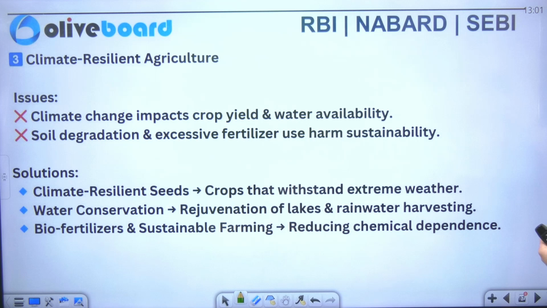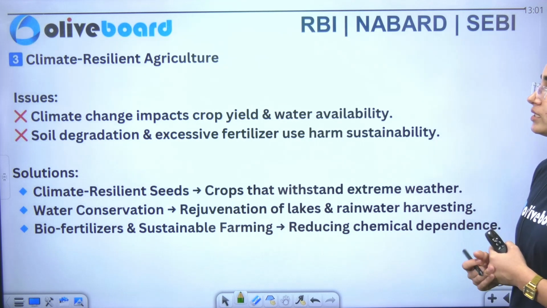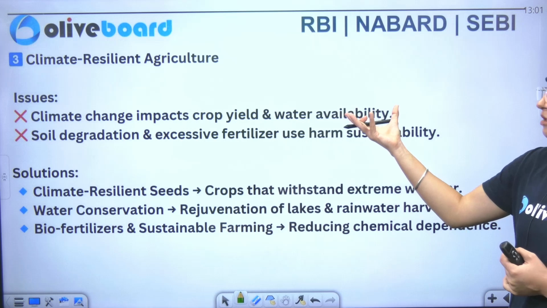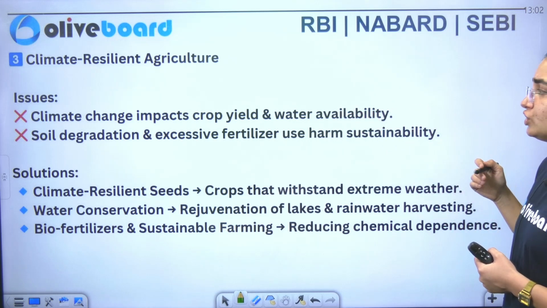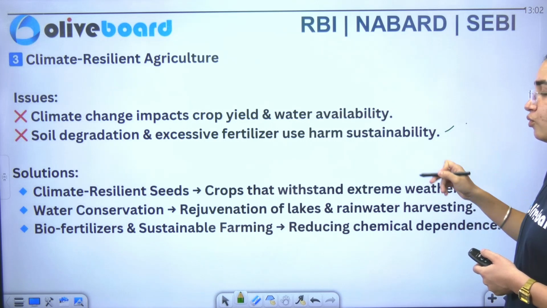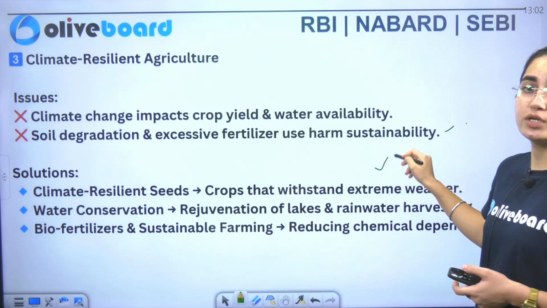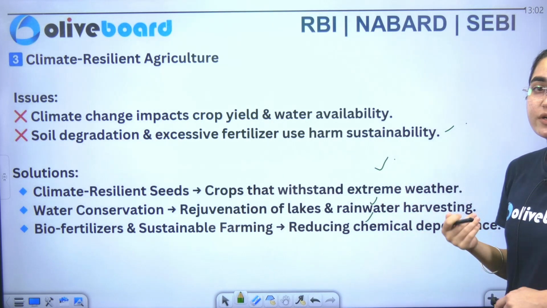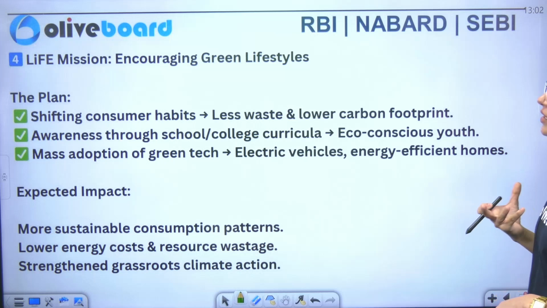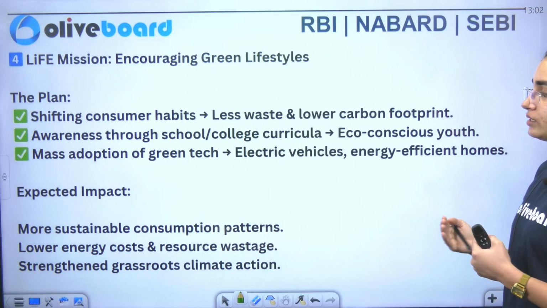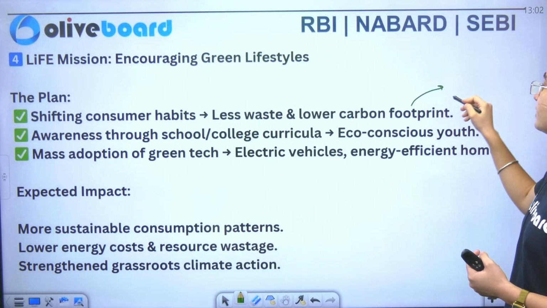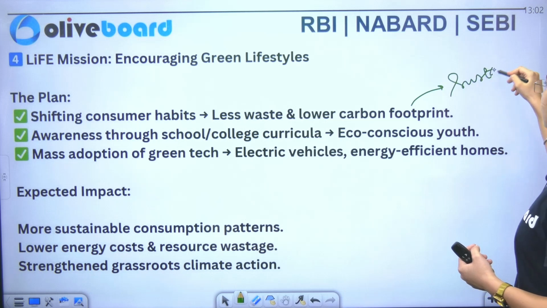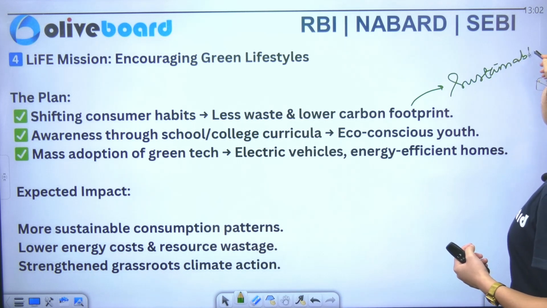Now what are the issues with climate resilient agriculture? You can see that we have issues like climate change and soil degradation. What are the solutions? Start adapting climate resilient seeds, pay attention to water conservation, and pay attention to biofertilizers also. Now what is the LiFE mission? We are focusing that it will encourage sustainable development.